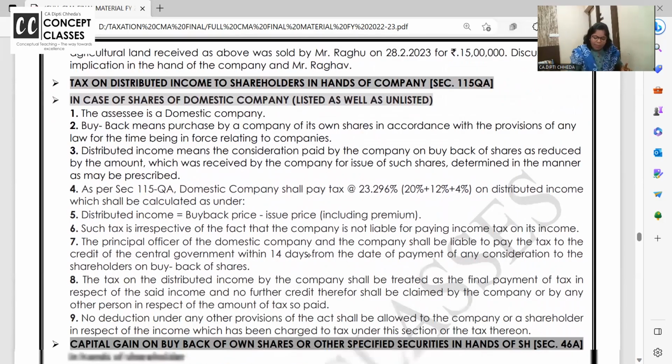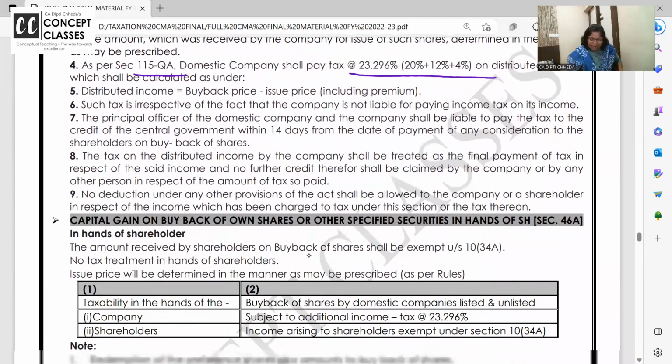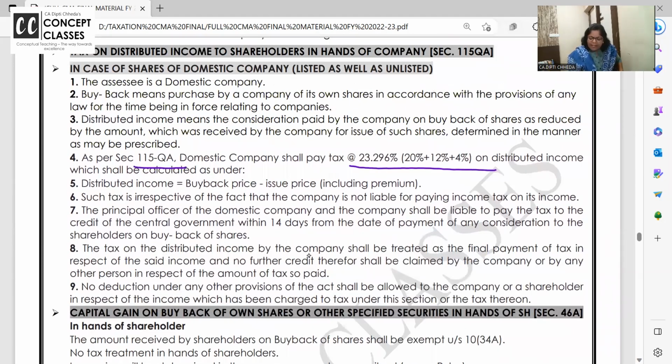But in case of buyback of shares, because under section 115QA, companies are liable to pay tax. Buyback of shares is a transfer, but it is exempt in the hands of the shareholders under section 10(34A), because company is paying 20% tax, 12% surcharge on tax, and on tax plus surcharge 4% cess, that is 23.296%.